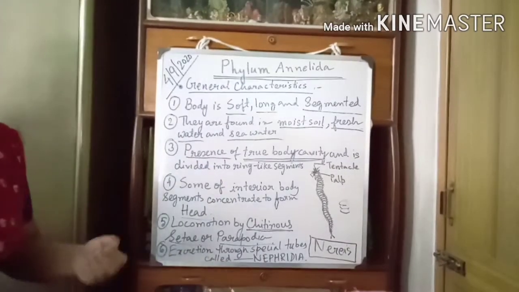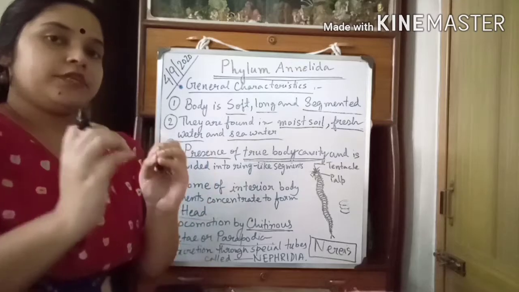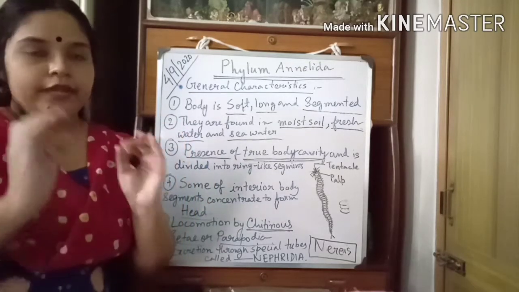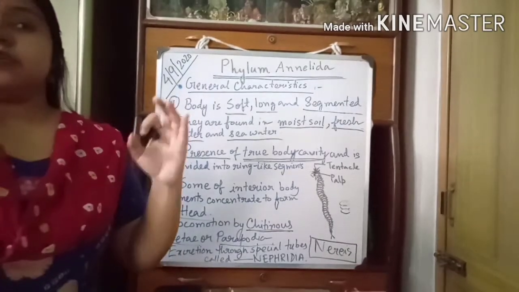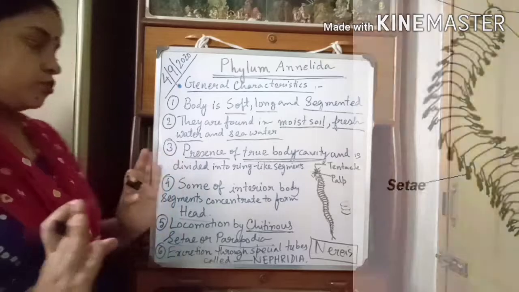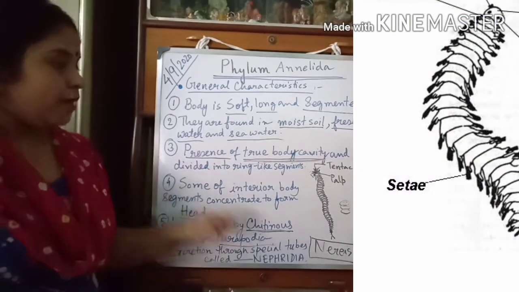Now, what is the meaning of chitinous? Chitinous means it contains chitin. Chitin is a nitrogen containing protective and semi-transparent hard substance. Okay, so their locomotory organ is the seta or parapodia.